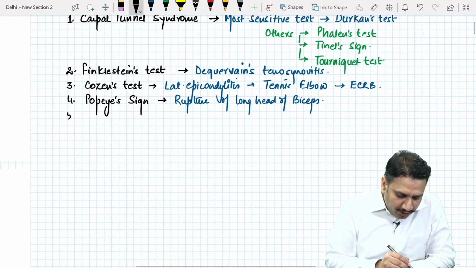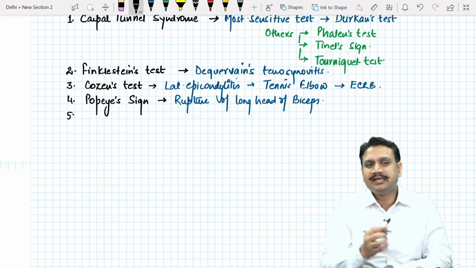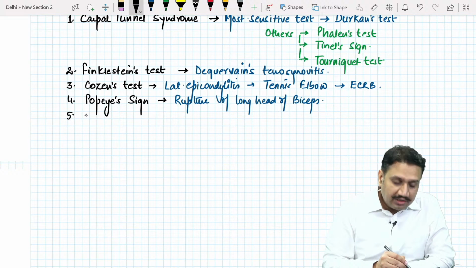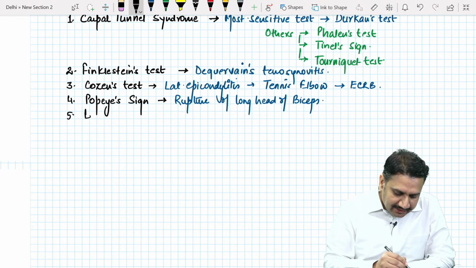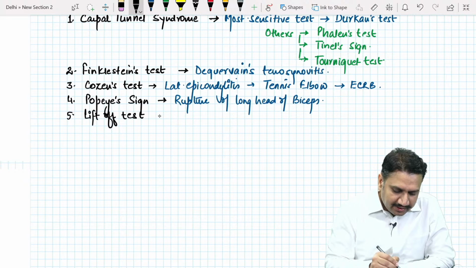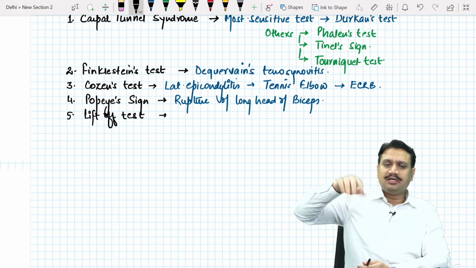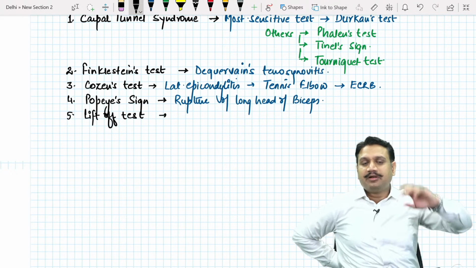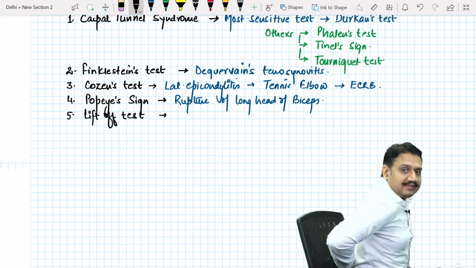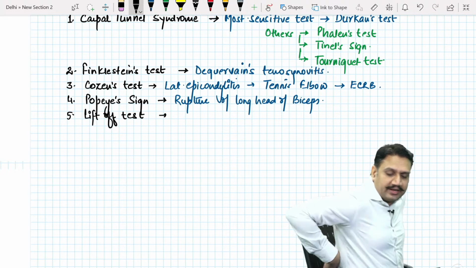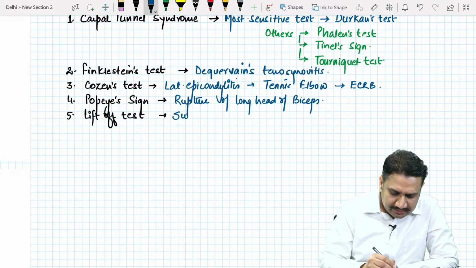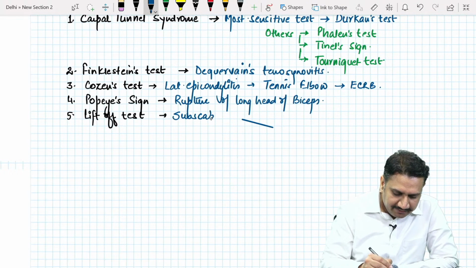Number 5. We talk about some important named tests of the shoulder area. In the shoulder area, if you remember, we talked about a test called the lift off test, right? You remember, you ask the patient to keep the hand on the lower back, and the examiner will be keeping his hand on the patient's hand like that, and you ask him to lift it like that. So lift off test is done for what muscle? It is done for subscapularis.